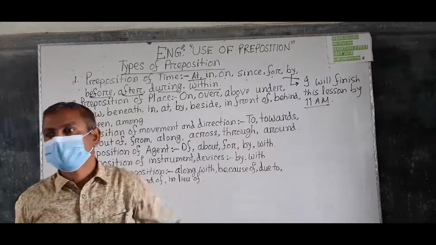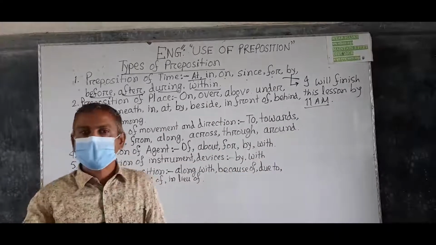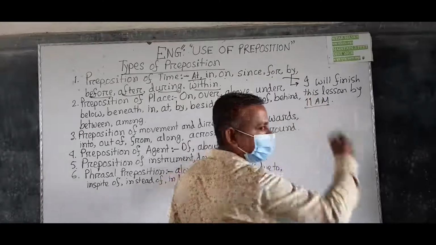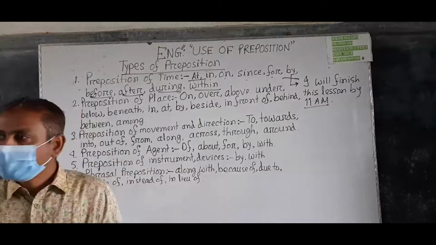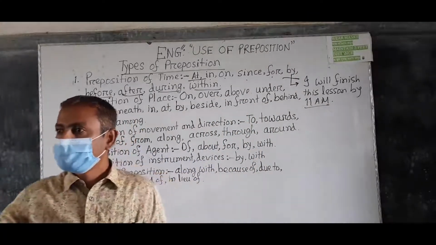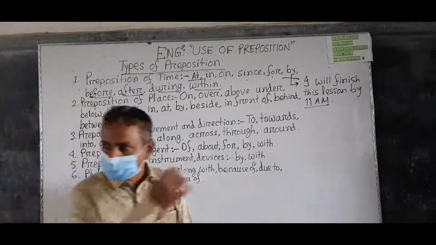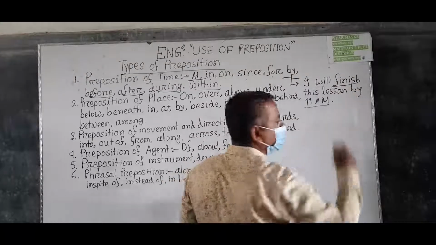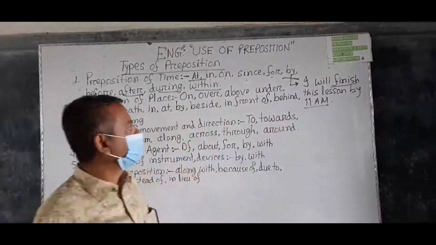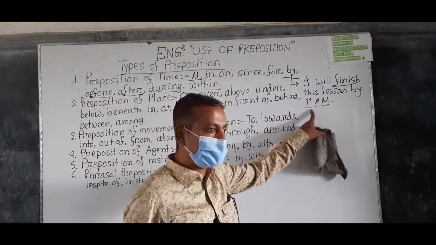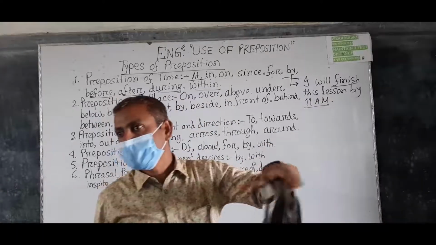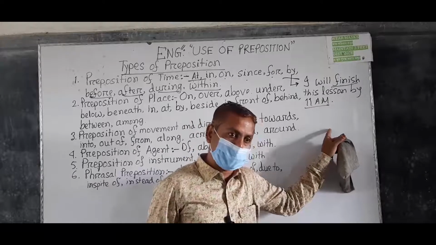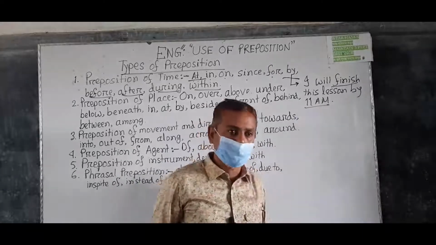So it means I will complete it in the time between now and 11 a.m. Understand? So before 11 a.m. I have to finish my lesson. This means this action would be finished before 11 a.m. Understand? Not after 11 a.m. So this work must be done before 11 a.m., not after 11 a.m. Understand?